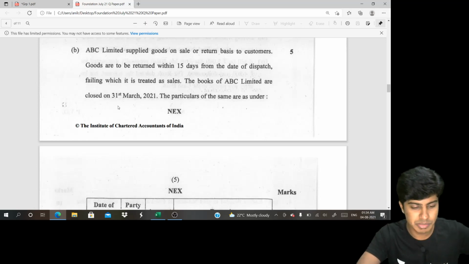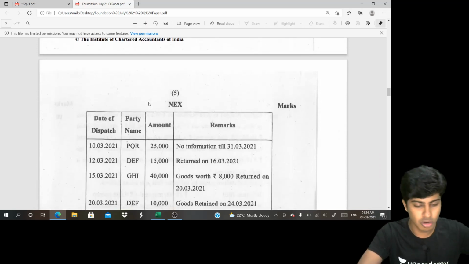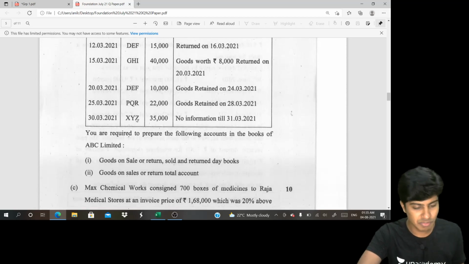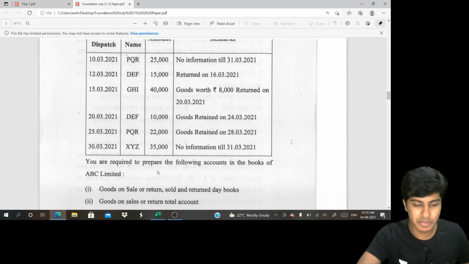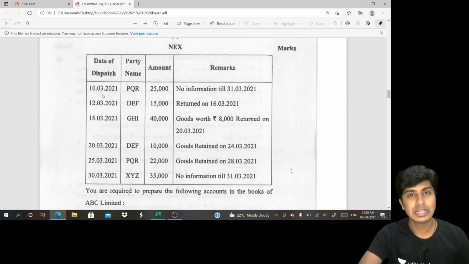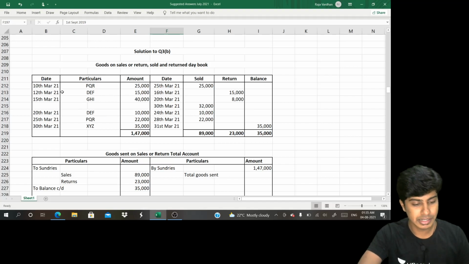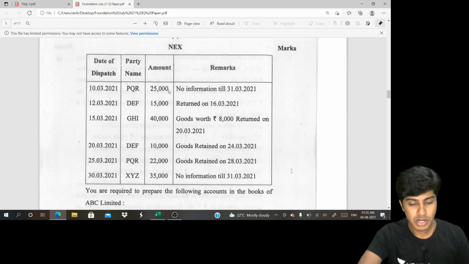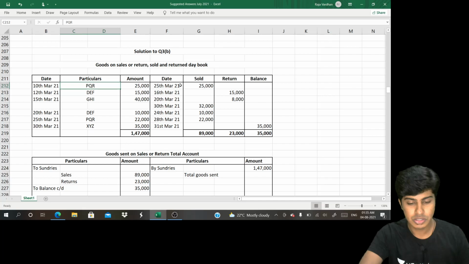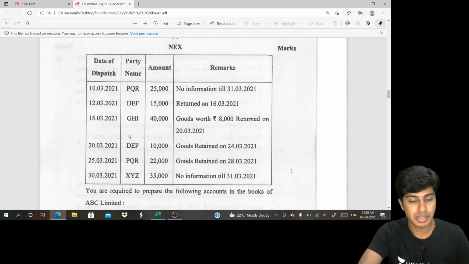The books of ABC Limited are closed on 31st of March. The following particulars are given, so entire information is given. They are required to prepare a sale or return day book and ledger. Simple question. Very simple question. Have a look. 10th of March 2021, PQR, 25,000 sent. No information till 31st of March. If there is no information from the 10th, 15 days is the 25th. On the 25th, it is assumed to be accepted. So I'll write 25th, it is sold. Why? 15 days passed and they didn't return. Next, PQR on 12/3/2021, 15,000.